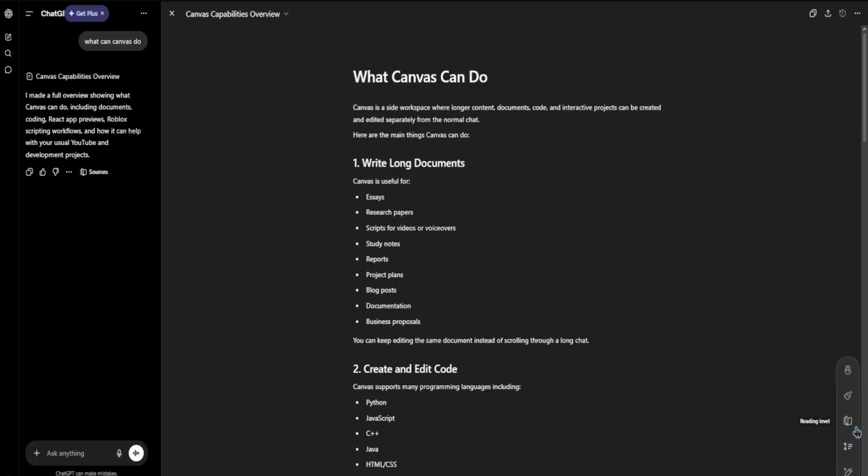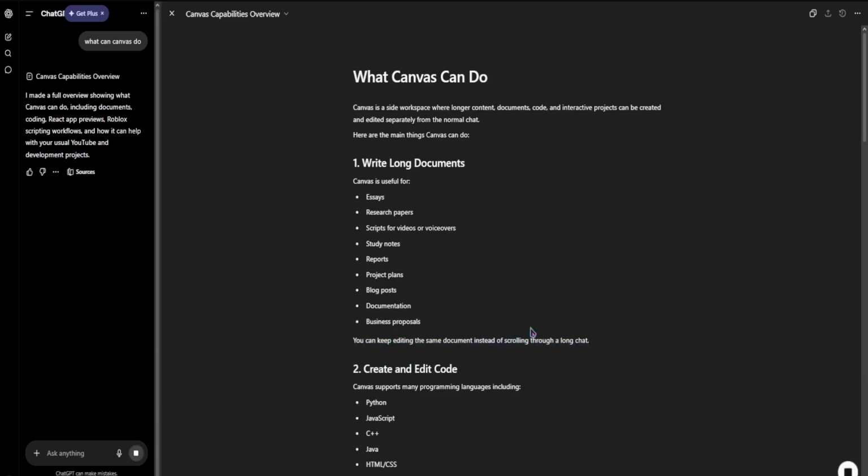You should be using the highlight to edit feature constantly. If a sentence sounds too robotic, highlight it and click the rewrite or suggest edits shortcut. If a section is too long, use the length slider to compress it without losing the key points.